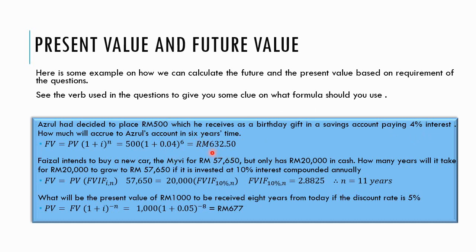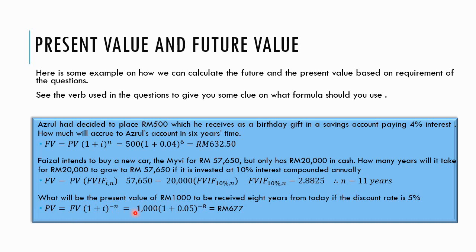Okay, so you should get 632.50 cents. For this question, what would be the present value of 1,000 ringgit to be received 8 years from today if the discount rate is 5%? So the question is asking for present value. So please use the present value formula. It's quite similar to the future value formula, except the n here is to the power of negative n.